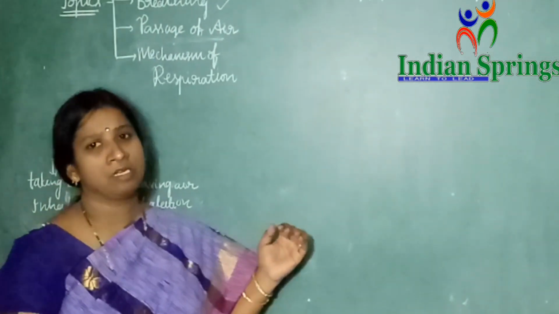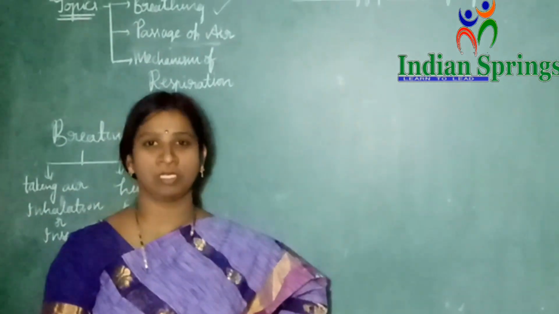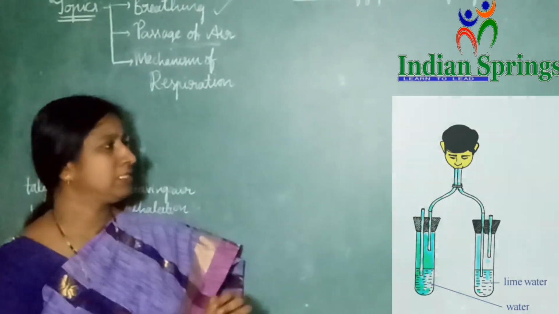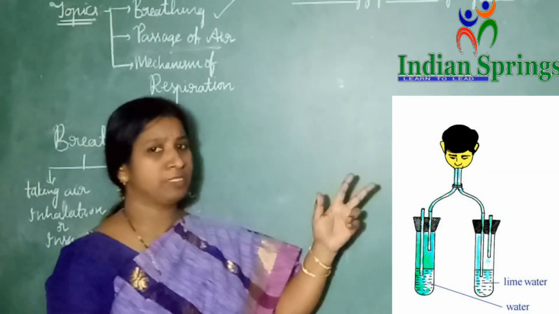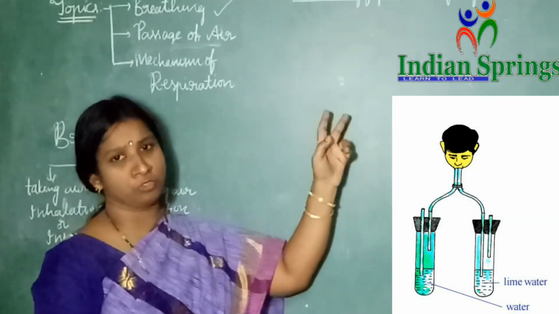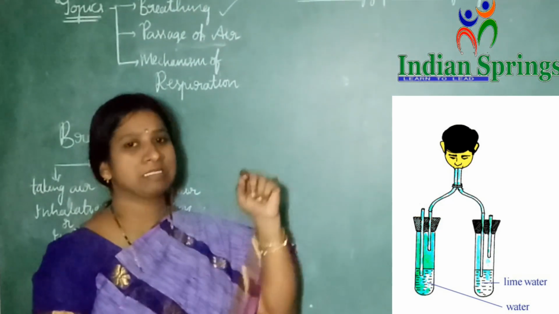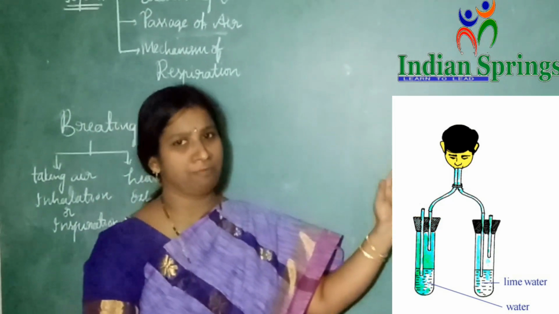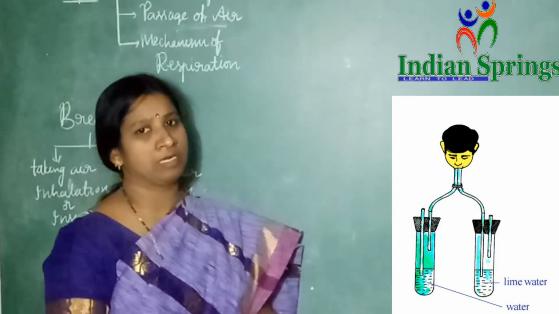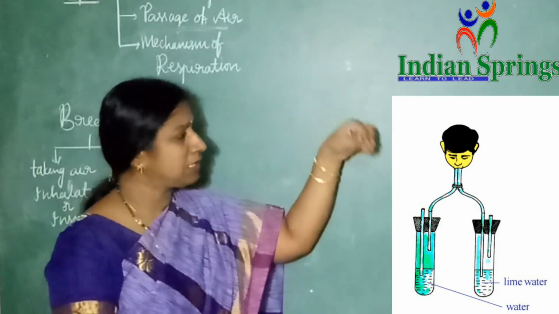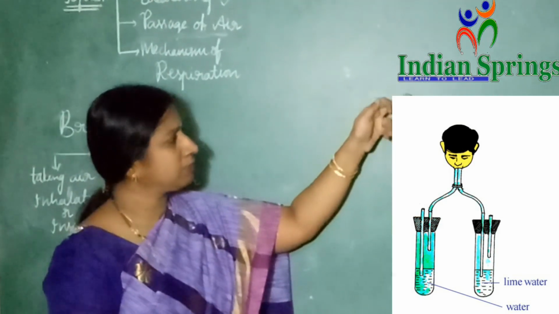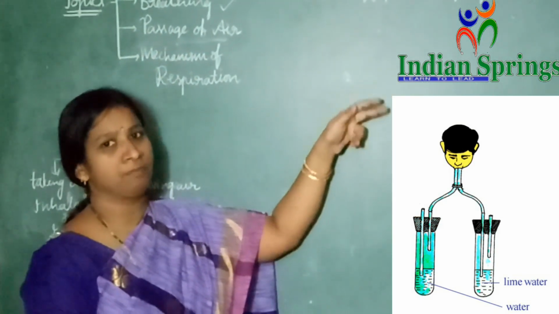So to know that carbon dioxide is released during respiration, there is a small experiment. So let us see that experiment. Just take 2 test tubes. Arrange the 2 tubes and then just leave your breathing air into them. In one test tube take lime water and in another test tube take water. So when we leave the breathing air, the air will enter into both the test tubes. Here the breathing air is shown in blue color.